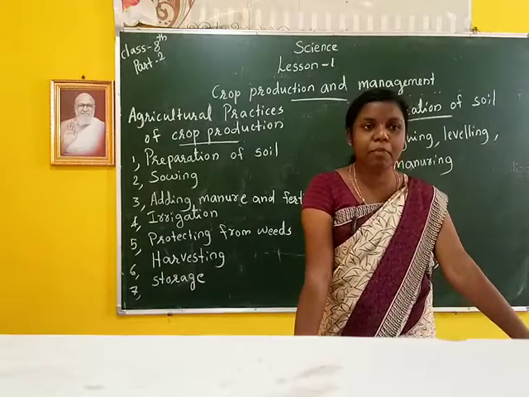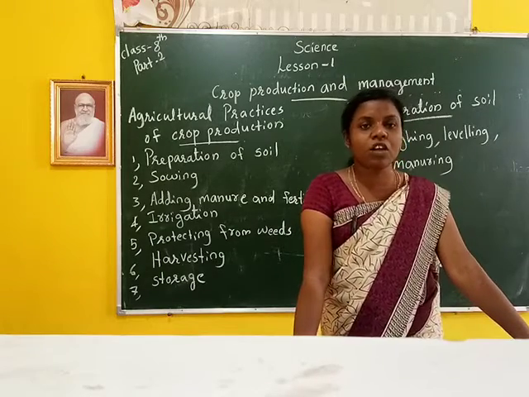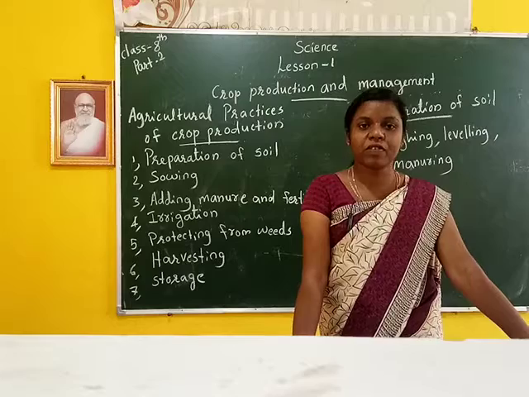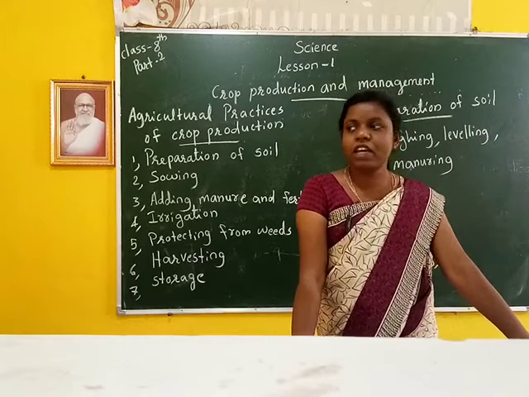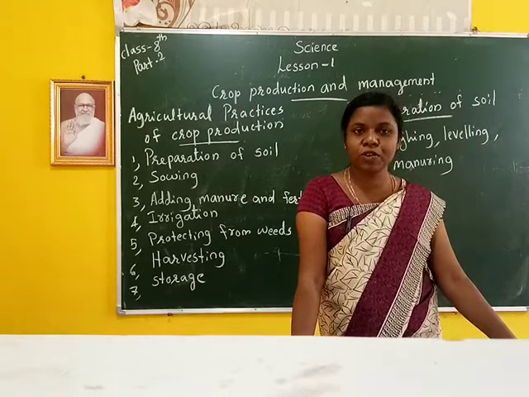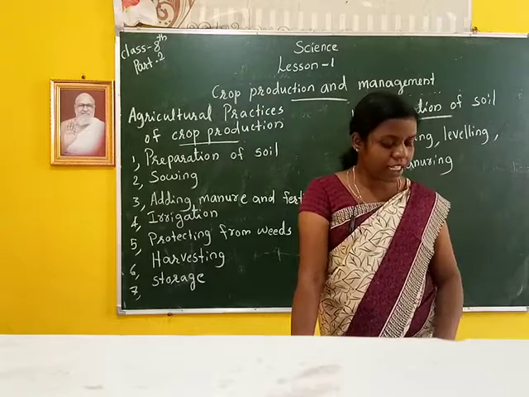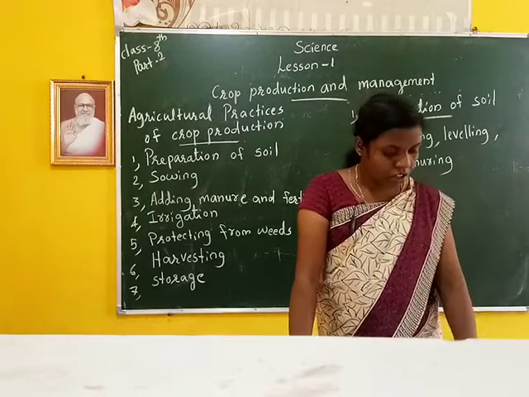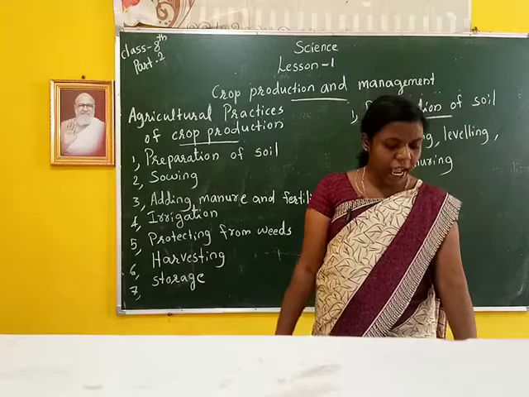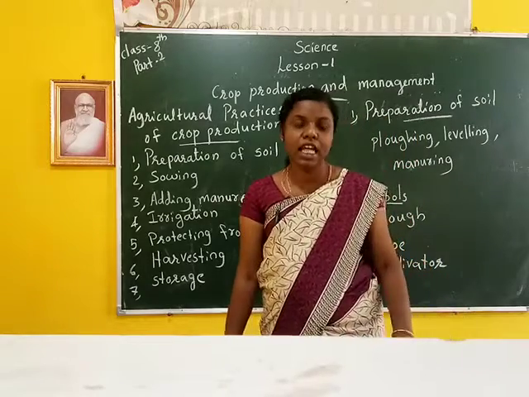The next one is rabi crops. What are rabi crops? The crops that are sown in the winter season. In India, the winter season is from September to March. And what are the examples of rabi crops? Wheat, gram, pea, mustard and linseed.